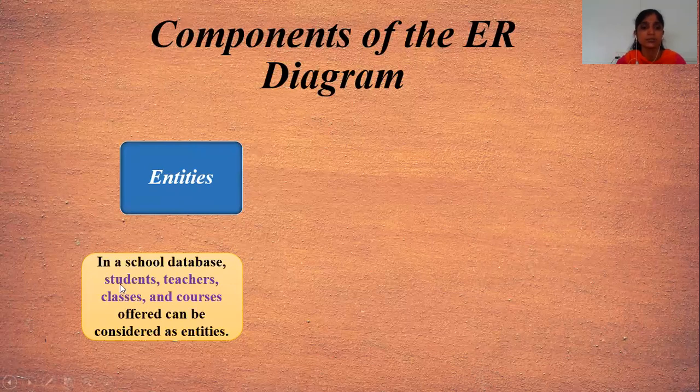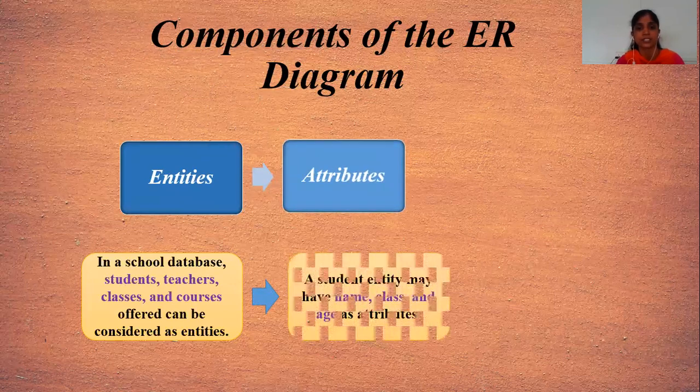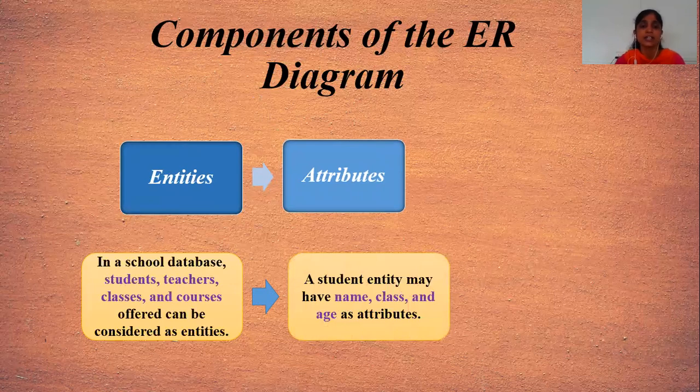For example, there is a student, then we have to develop a table in our database named student, and in that student table we have to store the different columns that are related to our next component, which is attribute. After finding out the entities, we have to move towards the attributes.